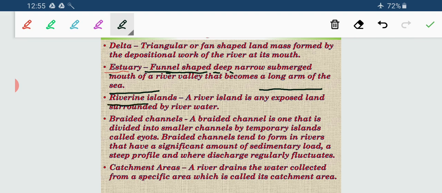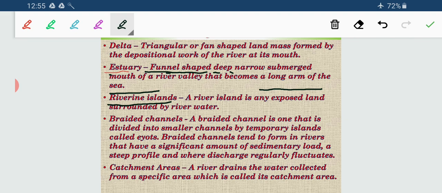Next, riverine islands. A river island is an exposed land surrounded by river water. We studied islands in the previous class. Normally islands are present over the oceanic bodies or the sea water. Now when islands are formed due to excessive sedimentation over the river banks or river beds, and are surrounded by river water, that silt landmass is termed a riverine island: the island developed by the sedimentation brought down by the water of a river.